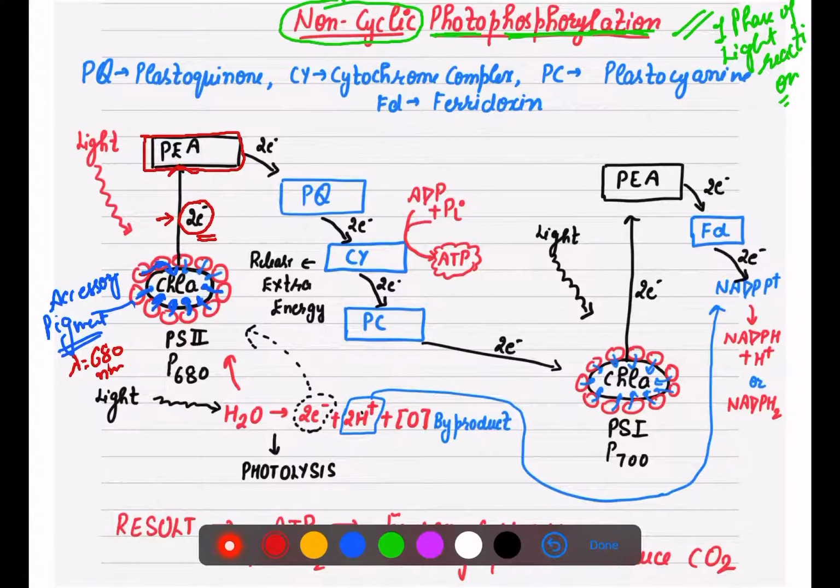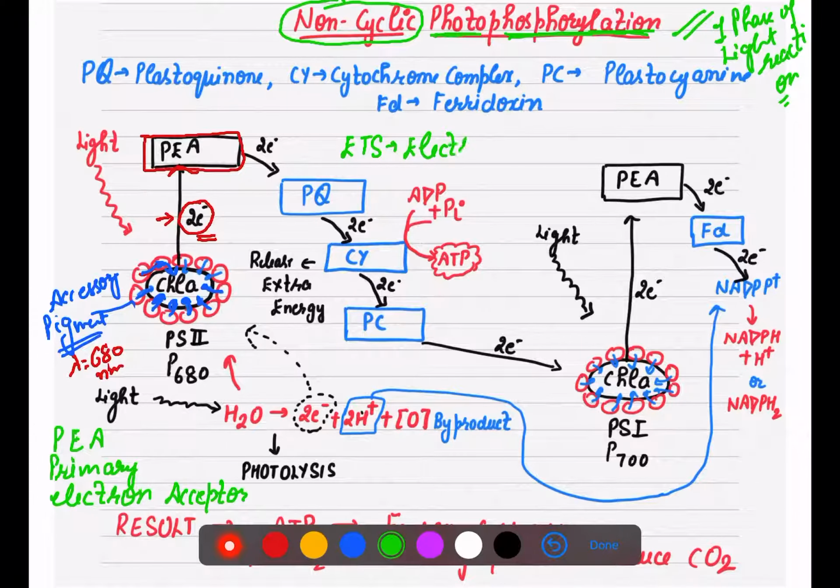The full form of PEA is primary electron acceptor, which accepts electrons. So now this PEA will accept electrons. These electrons will now move to an electron transport chain, or we can say ETS, that is electron transport system, right?